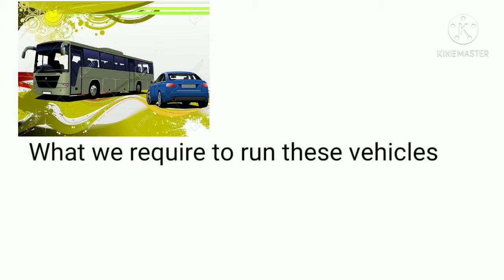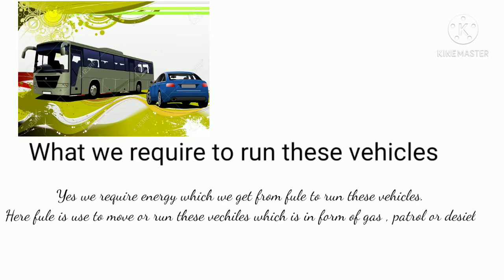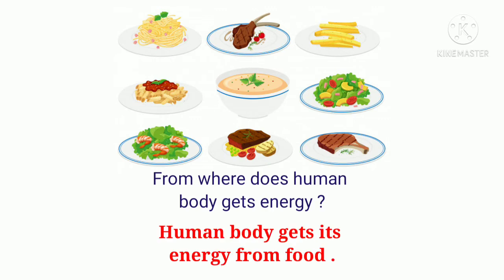Now in this picture, what are we seeing? These vehicles. For running these vehicles we require energy, and from where do we get this energy? We get this energy from fuel in the form of gases, petrol or diesel. In a similar manner, the human body also needs energy to perform its necessary functions. Now, from where does the human body get energy? This is a big question. So the human body gets energy from its food.